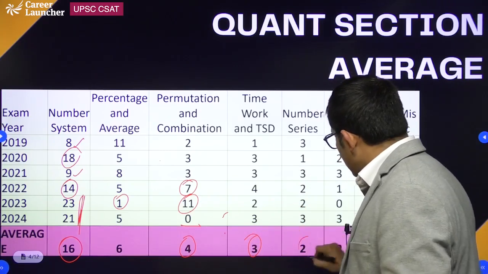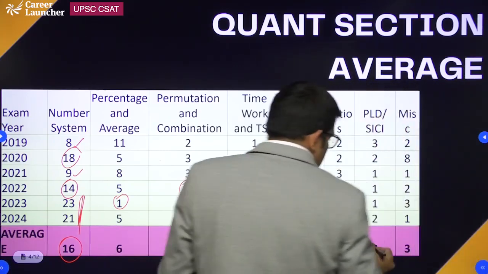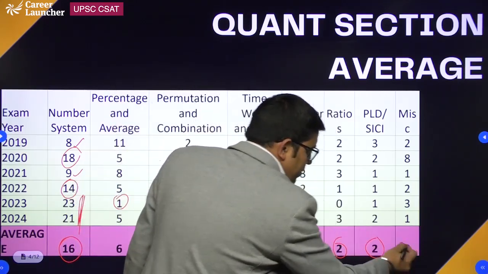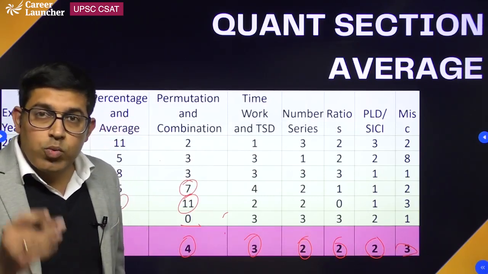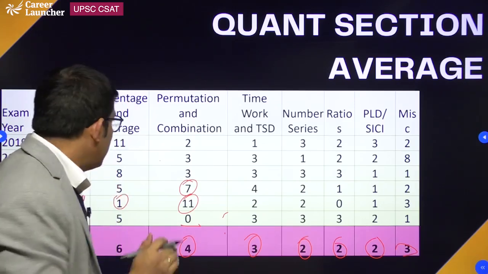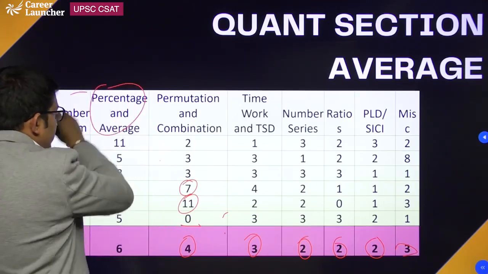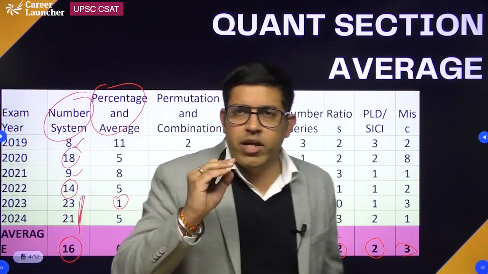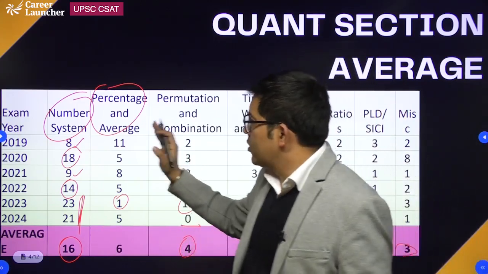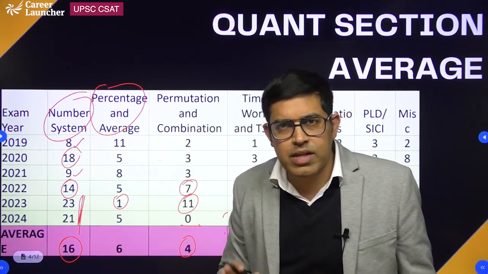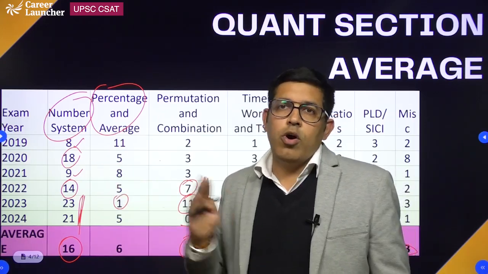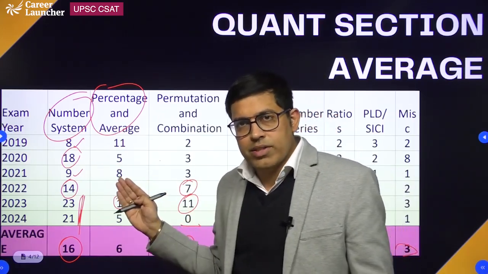Then number series 2 questions, ratios 2 questions, profit, loss, discount, simple interest, compound interest 2 questions, and then miscellaneous topics 3 questions. So my conclusion, my suggestion to you: number system, percentage and average. This is something that you have to make sure that you are super strong in. The maximum amount of your practice time in quant has to be given to number system, percentages and averages, and after that every section is important. So you have to ensure that you cover all the topics of the quant section.